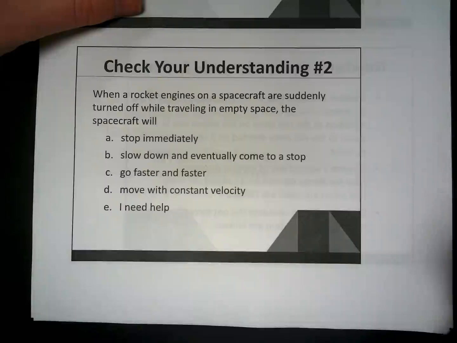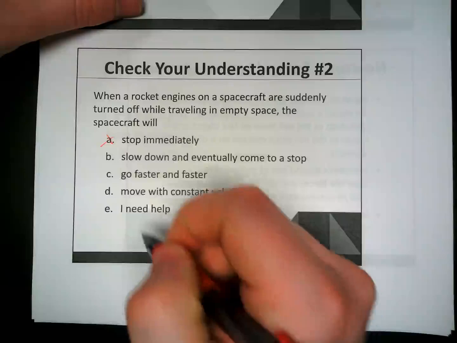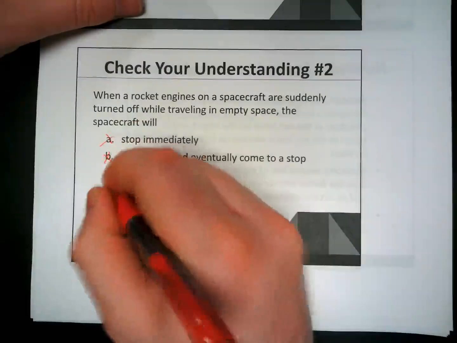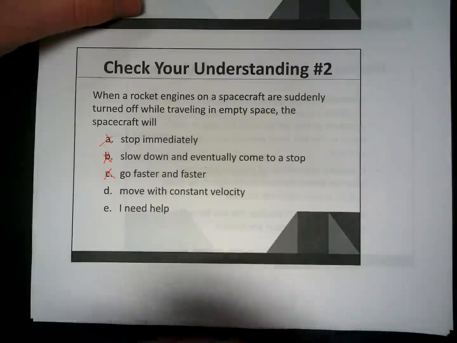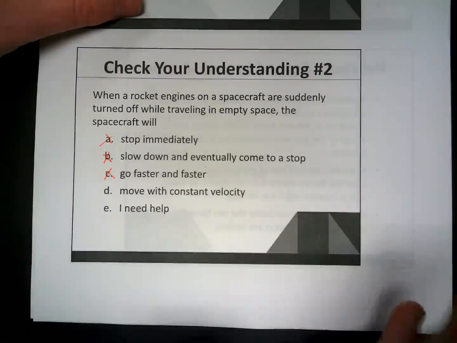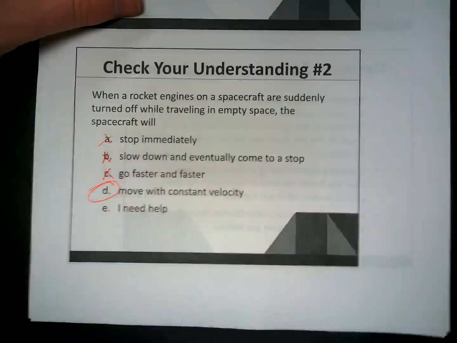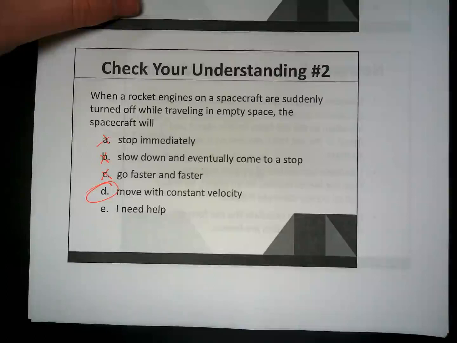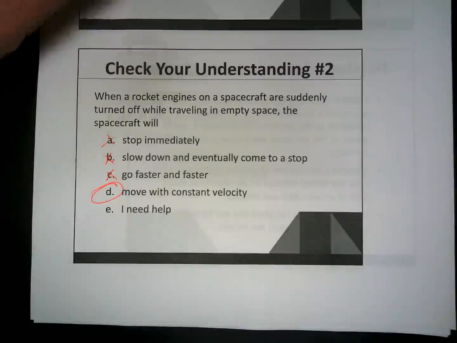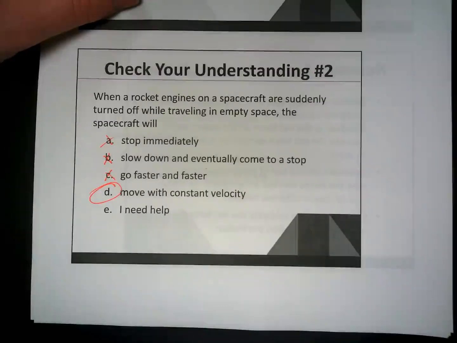There are no external forces, so it's not going to stop immediately. It's not going to slow down. It's definitely not going to pick up speed because you need an external force to do that. You would need something to come up behind and push it. So the answer here is also going to be D. It's just going to move at whatever rate it was last moving at. At the moment that the rockets turn off, it's just going to keep moving at that rate. It's going to go on forever.